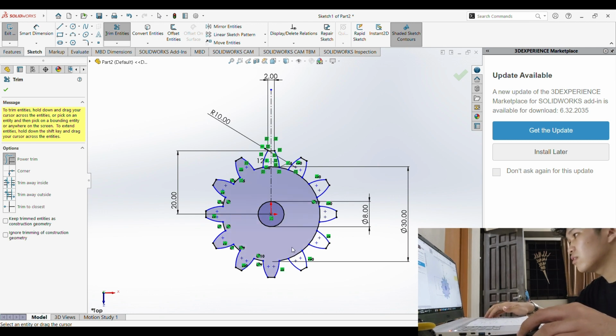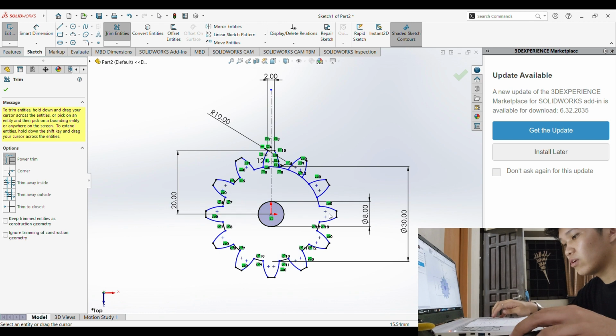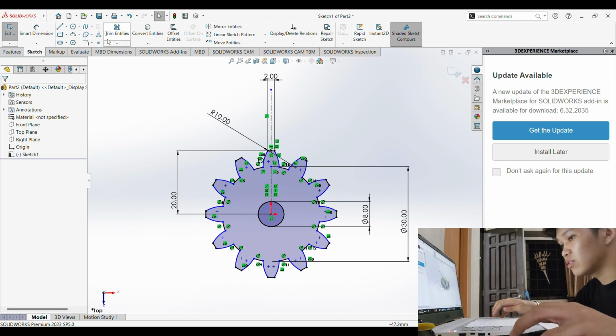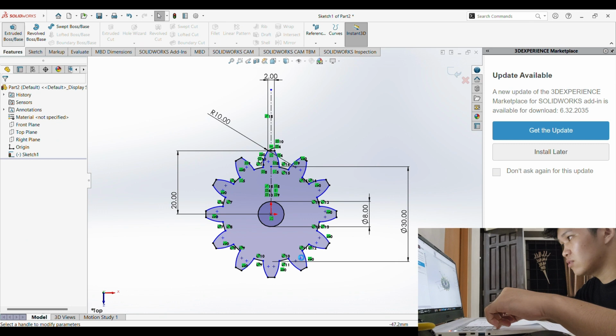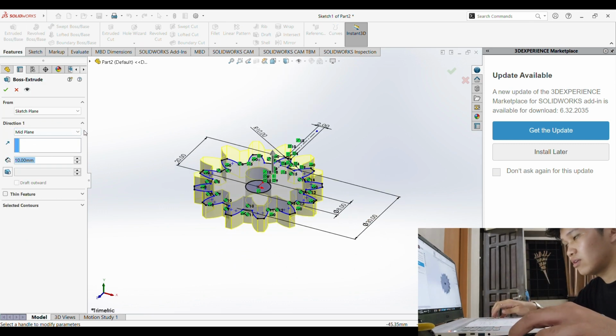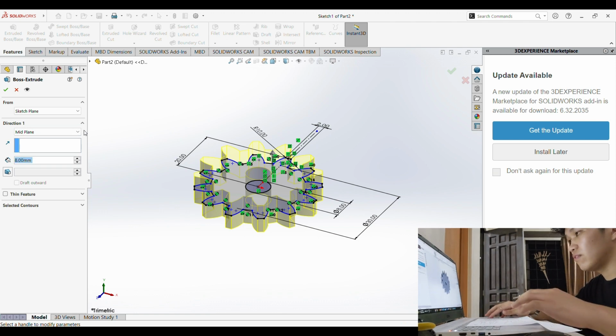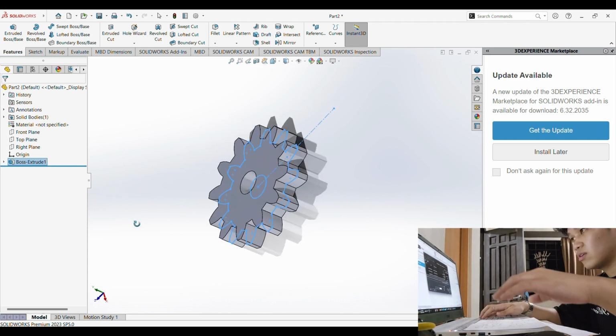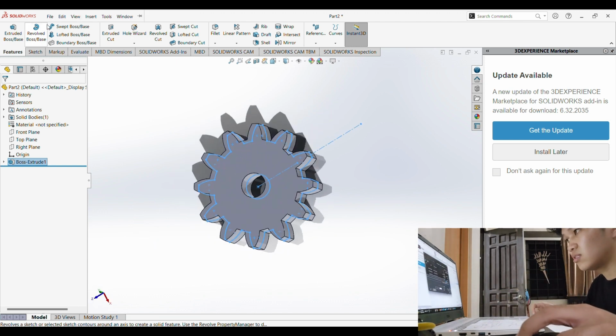After trimming all of it, now we're gonna extrude it. And we're still gonna use the mid plane, so it'll be easier for us later. And the size should be 8mm. Now, there we have our gear, and I'm gonna save this as gear 1. Save.